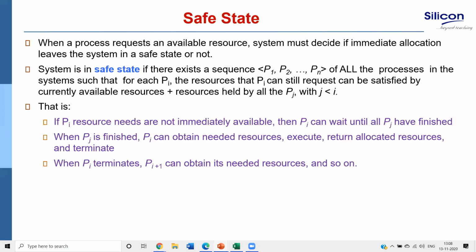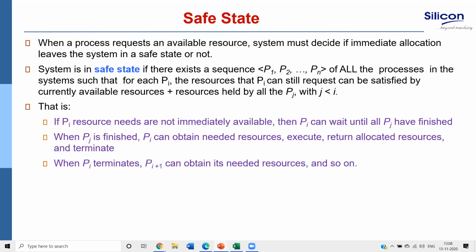Now we'll say what a safe state is. When a process requests an available resource, the system must decide if immediate allocation leaves the system in a safe state or not. So whenever a process requests some resource, a check is made whether by allocating that resource the system will be in a safe state.